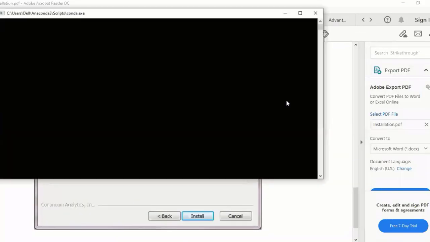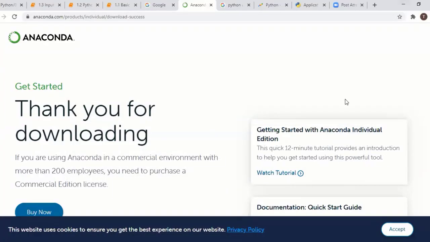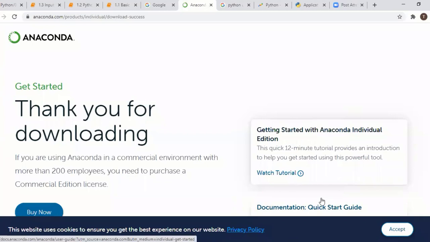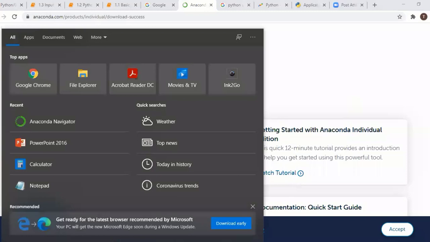I will share that installation PDF with you at the end of the session. If you open Anaconda, it will take time because it has many packages. Once you install, if you want to verify which Python version you installed, you can see that in your command prompt.